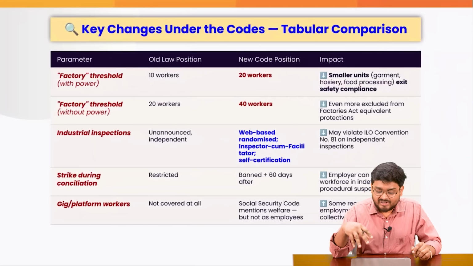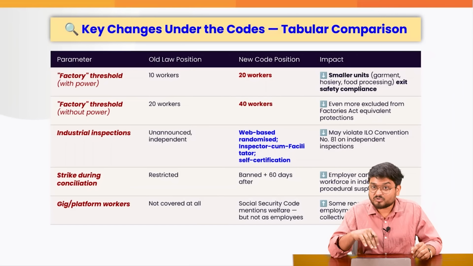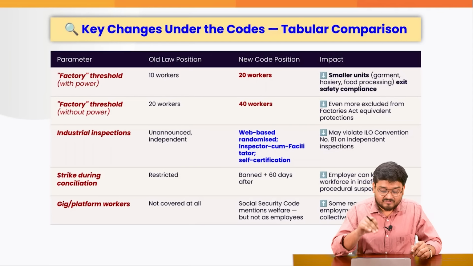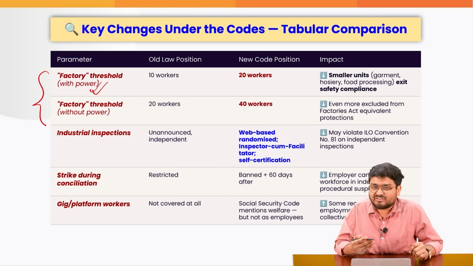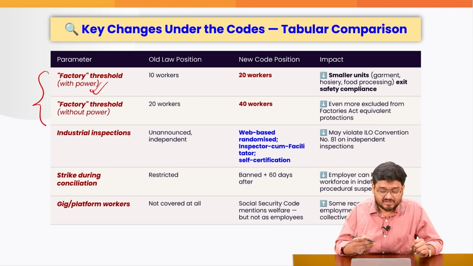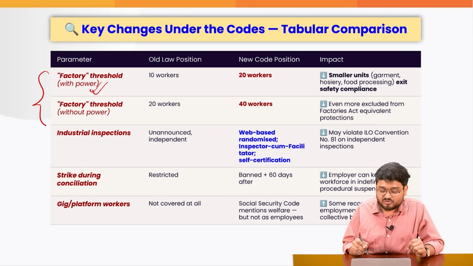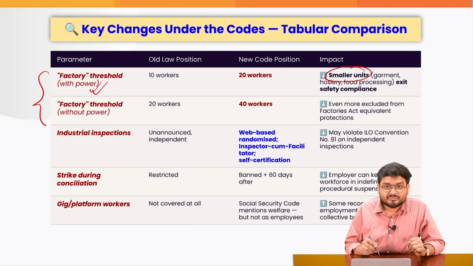Now, if you look at various other provisions also, which you can also write as issues of these codes. Firstly, when we talk about the factories with power, I mean running with electricity or any mechanical power here, right? So, with reference to some smaller units, right?